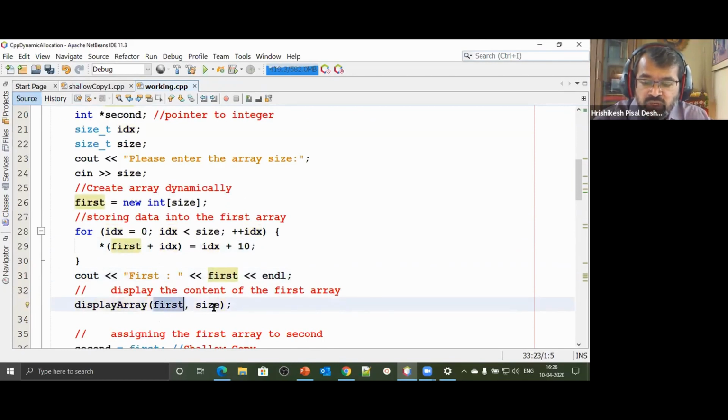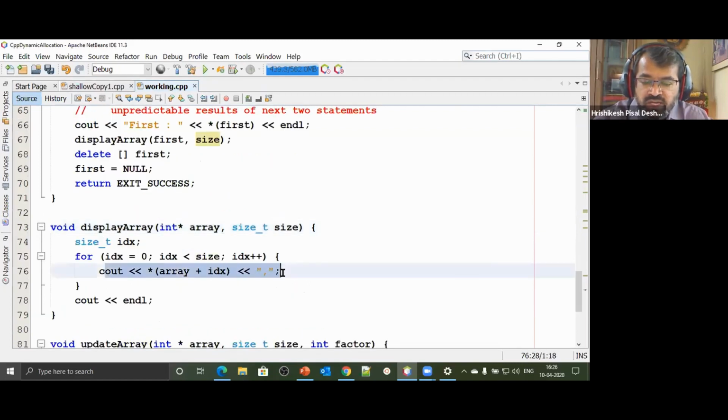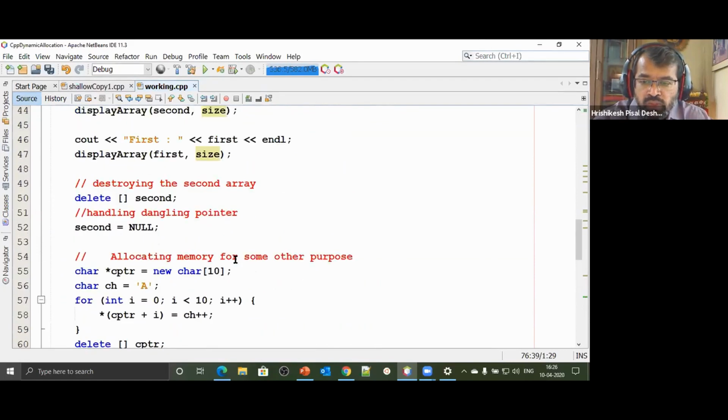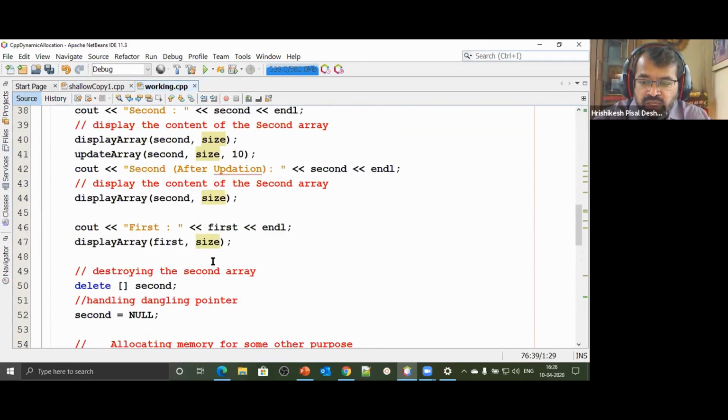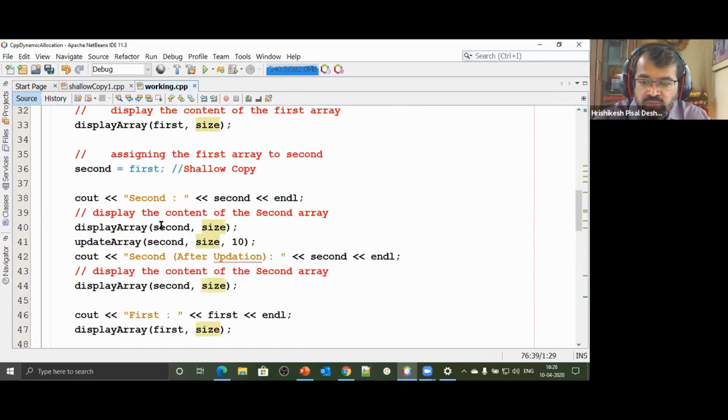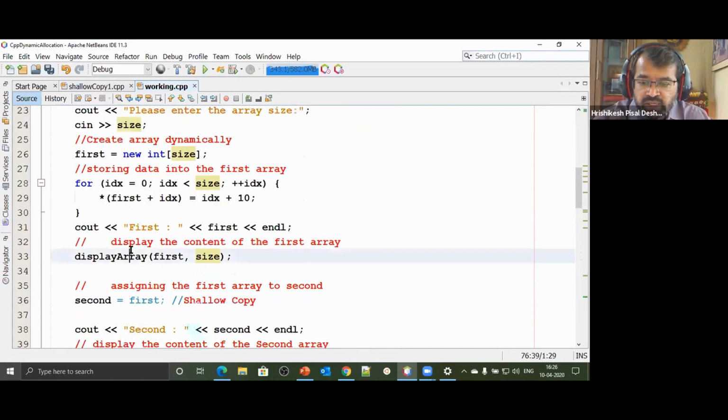I pass the pointer as well as the size. So I pass the pointer and print the contents of that particular array using *(arr + idx). Now, after I have printed the contents of the array, I'm going to do something more. Then I say second is equal to first.